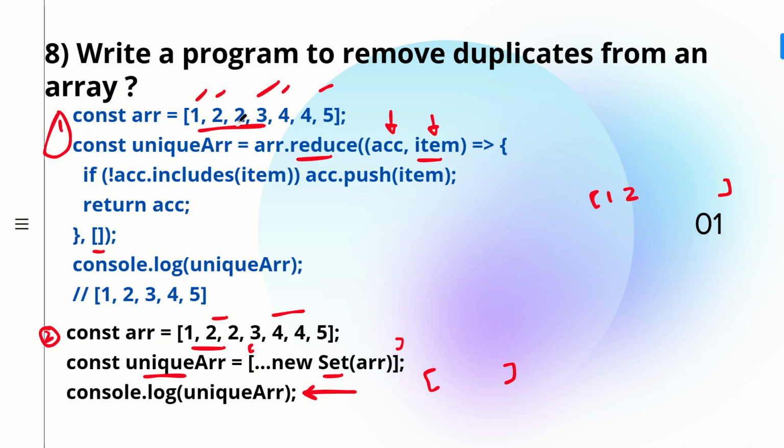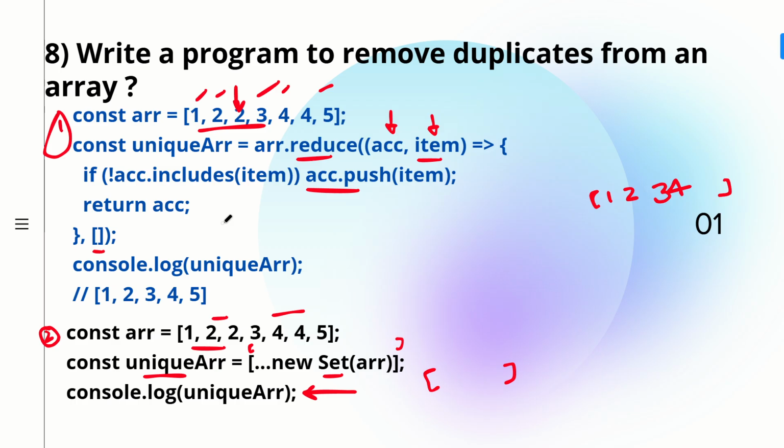Now again you come with 2, that is this one, and it comes in your item. Then you'll check, is 2 not present in this array? 2 is obviously present, right? This becomes false, then you don't push it. If the if block is false, you don't execute this code. So 2 is not pushed, then 3 comes, is 3 present? No, then you push it. Is 4 present? No, you push it. Is 4 again present in this array? Yes, it is present. So not of true becomes false, so you don't push it.